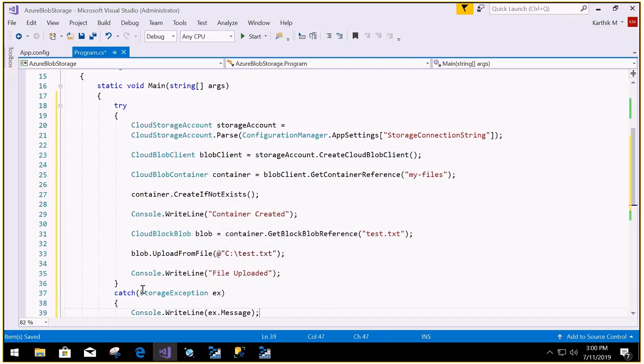So save this. The code is very simple. I'm getting the connection string, that is local storage. In the local storage, I want to create a container called myfiles. In that myfiles, I want to upload my file from the C drive into my storage account. Since there is no difference at all, only the connection string is going to get changed. If the connection string is changed, this file will be uploaded into the Azure storage account. So let me just try to run this by pressing Control F5.